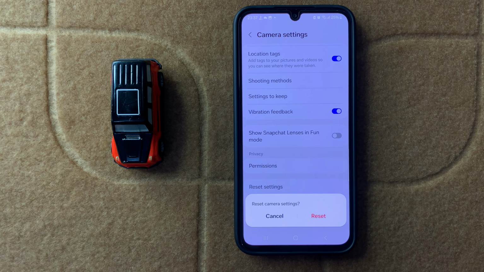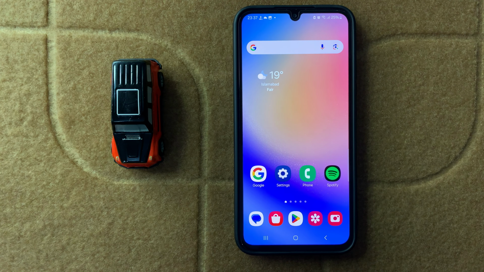After clicking on reset, it will reset your camera settings. After that, it will fix your problem.